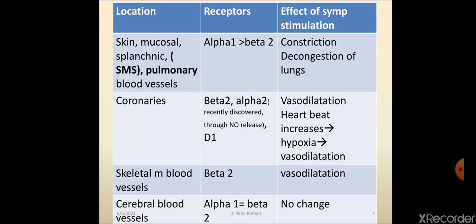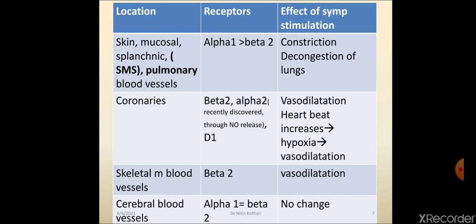As we have discussed, the response of a blood vessel, whether it will undergo vasoconstriction or vasodilatation, will depend upon the ratio of alpha and beta receptors. If a blood vessel has more alpha receptors as compared to beta receptors, that blood vessel undergoes vasoconstriction. If a blood vessel has more beta 2 receptors as compared to alpha 1 receptors, that will undergo vasodilatation.